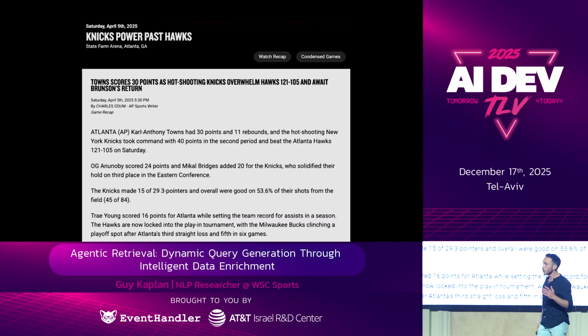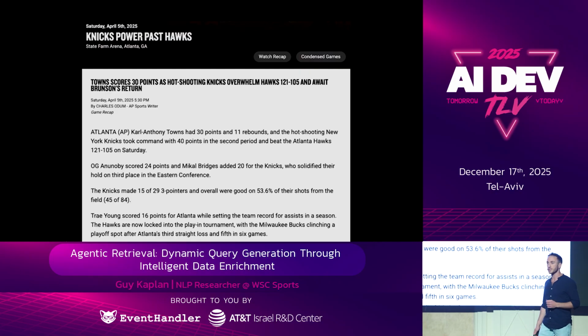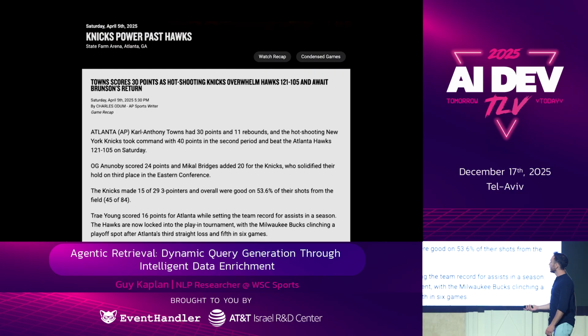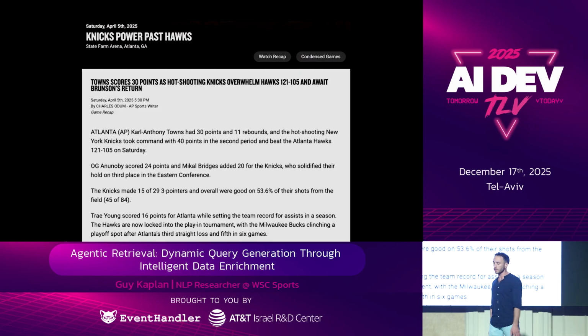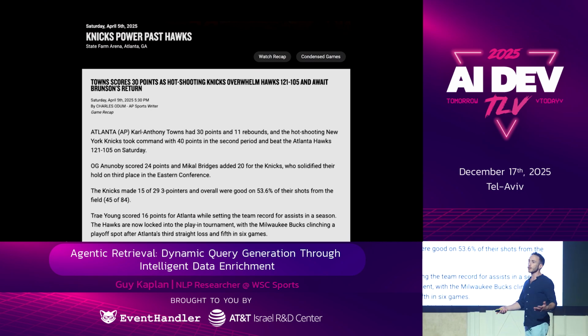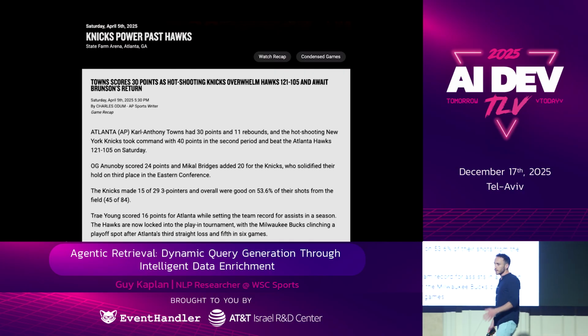So let's have a look at a live example. This is an article taken from the NBA website. It's written by a sports commentator. It's about a recent game between the Knicks and the Hawks. We know that today, most people don't actually read, that's not the way they consume their content. They don't go ahead and read articles. They would prefer some video to summarize it for them so they can relax and watch it. So that's exactly what we do.